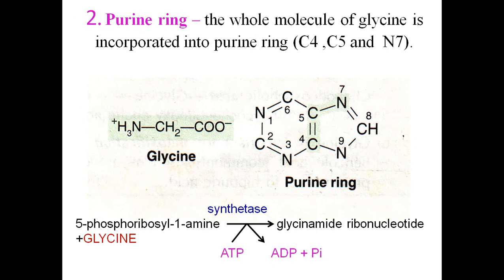Next, purine ring formation. In purine ring formation also, the amino acid glycine is involved. Glycine contributes to C4, C5 and N7. The whole glycine amino acid chain is incorporated in the purine ring. In the de novo synthesis of purines, which I have told, glycine is incorporated as it is. So C4, C5 and N7 of the purine ring come from the amino acid glycine.